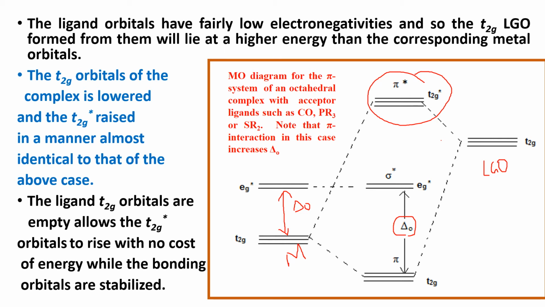Therefore, it forms low spin complexes. In the case of fluoride ion, it can form high spin complexes because this value is reduced due to pi bonding.